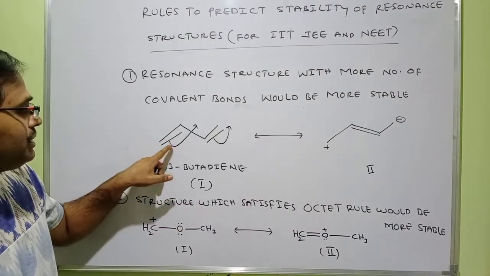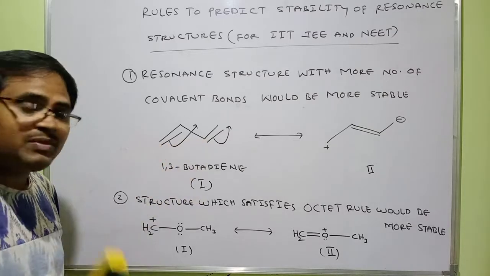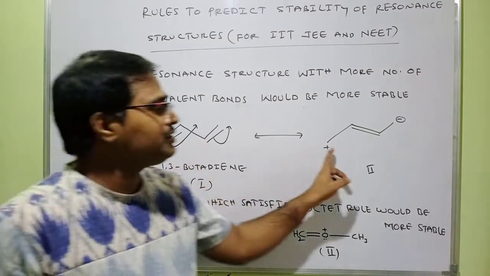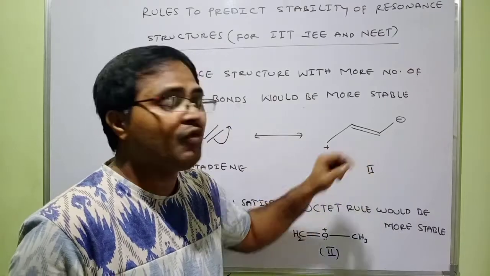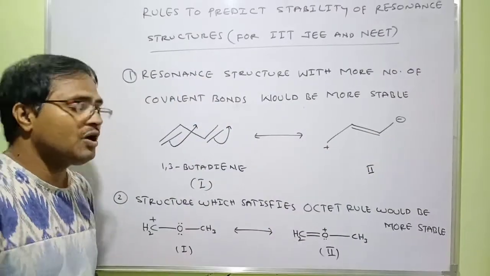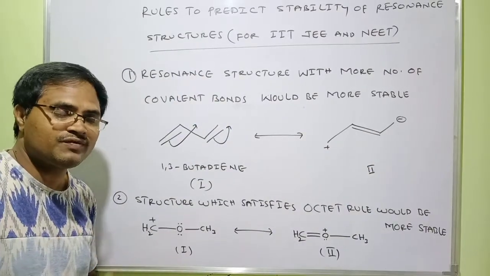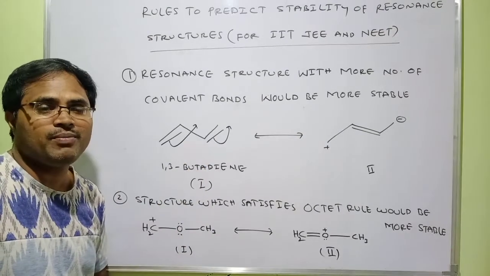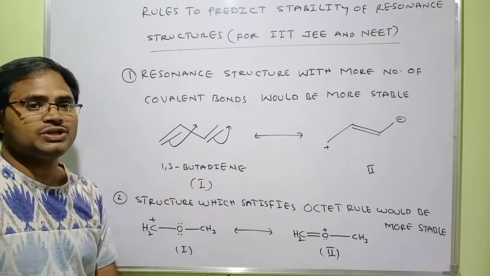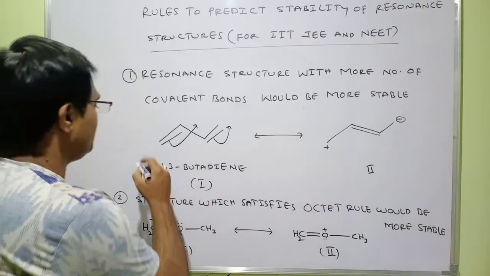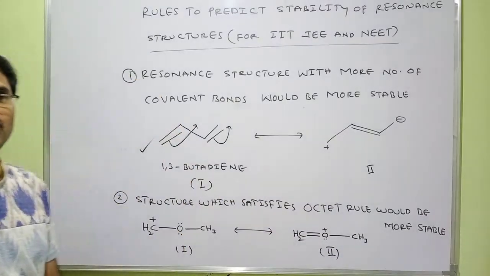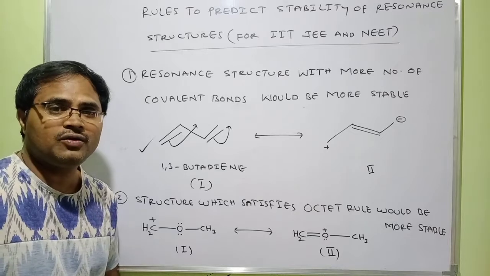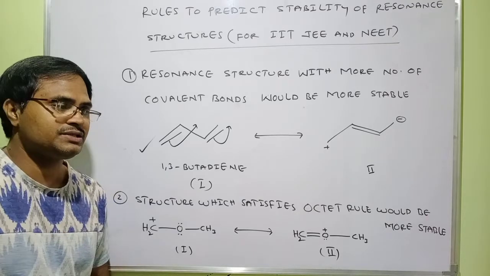Look at here. Here, in addition to sigma bonds, it has 2 extra pi bonds. Here, in addition to sigma bonds, it has only 1 pi bond. In which case you have more number of sigma and pi bonds, therefore that is more stable, and this is less stable. So the more stable resonance structure is this one. Understand? So let us go for the second rule to find out stability of resonance structures.